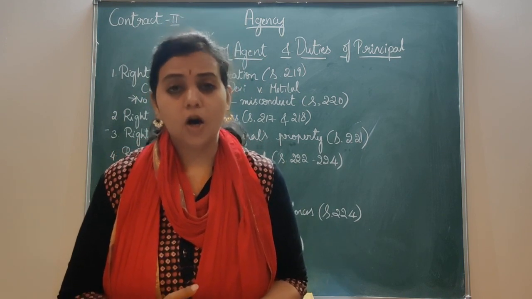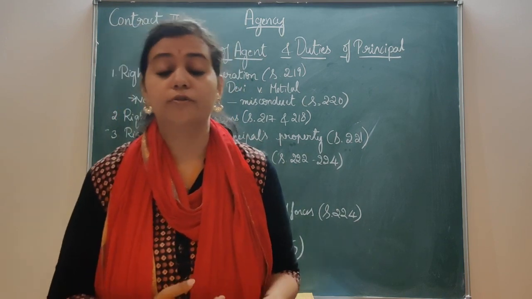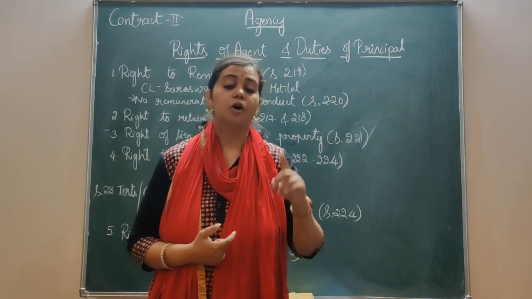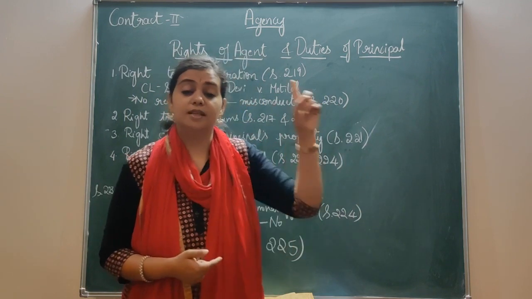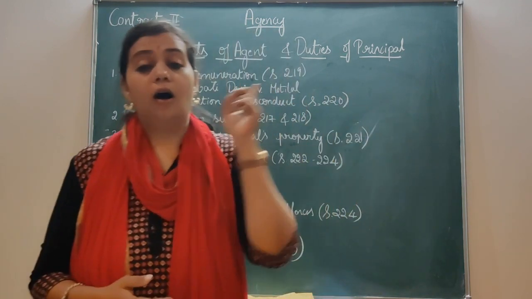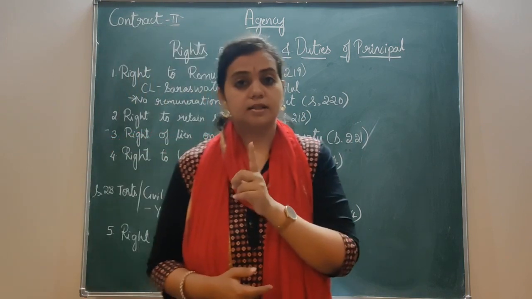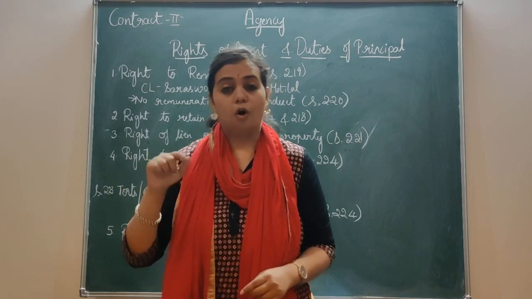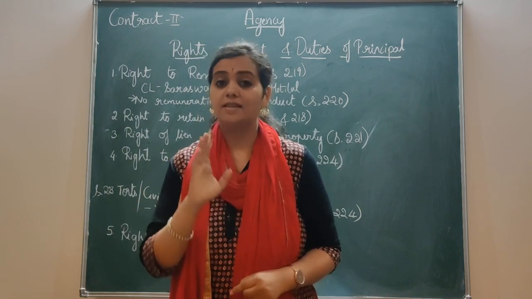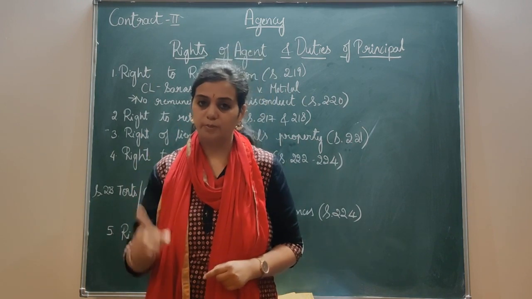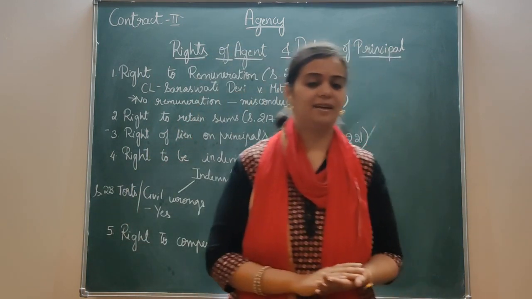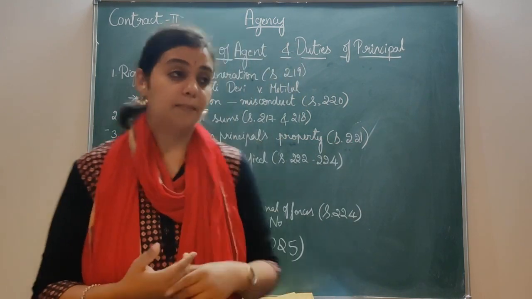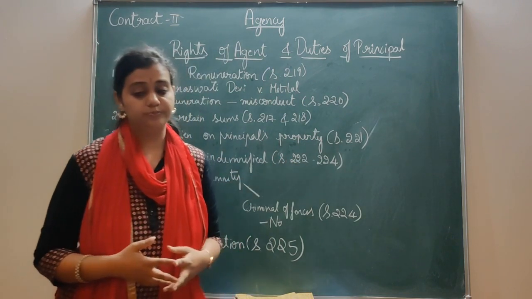Now, what do you think? Who has to pay for the expenses of Mr. B? It is Mr. A, because B is defending the case for Mr. A. He is the agent of A and he is authorized to do this, that is defending the case against C. Therefore, all the losses and expenses incurred by the agent Mr. B have to be paid by A. So this is one best example which you can easily remember for section 222.